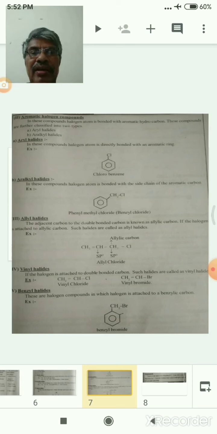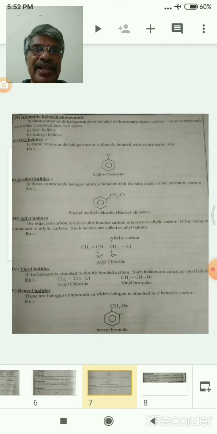Another one is the allyl halides. Allyl carbon means the carbon bonded with the double-bonded carbon. Here the halo group is bonded with an sp3 carbon, and the sp3 carbon is bonded with an sp2 carbon, that is the allyl.